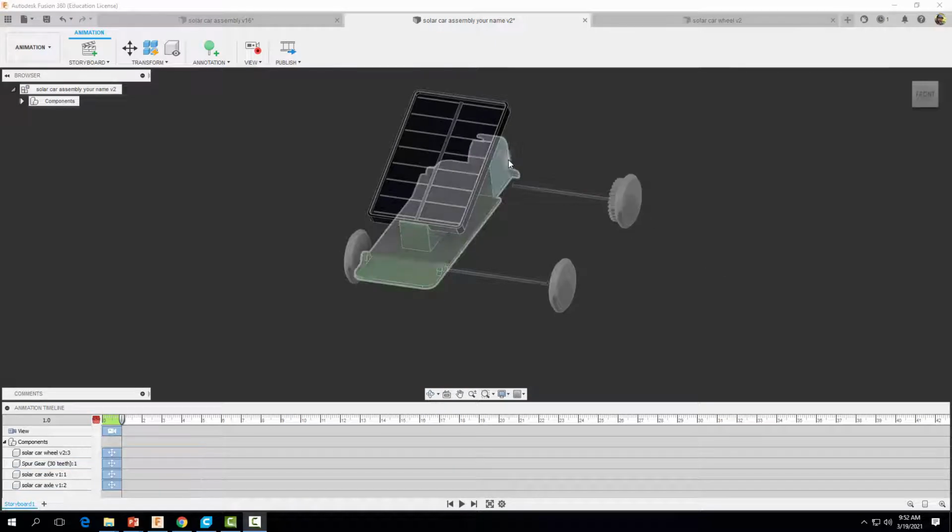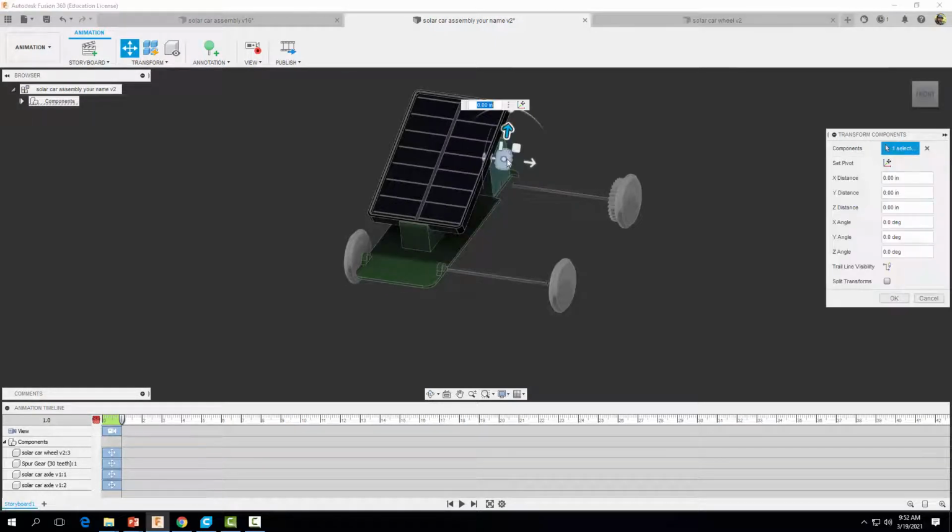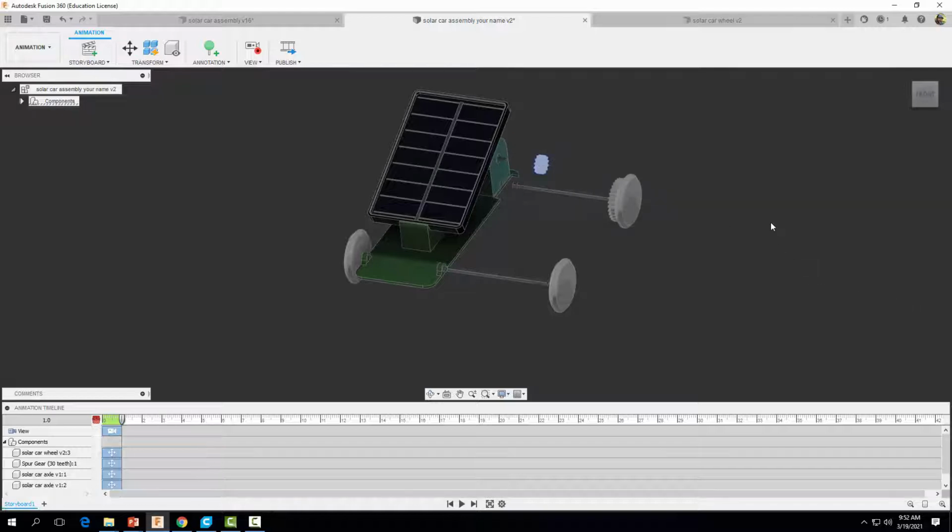Now I'm going to go ahead and take out this little gear here. Click on transform. Click on the part. There we go. And I'm just going to kind of, I don't know, maybe 1 inch. Probably does the trick. Select OK.